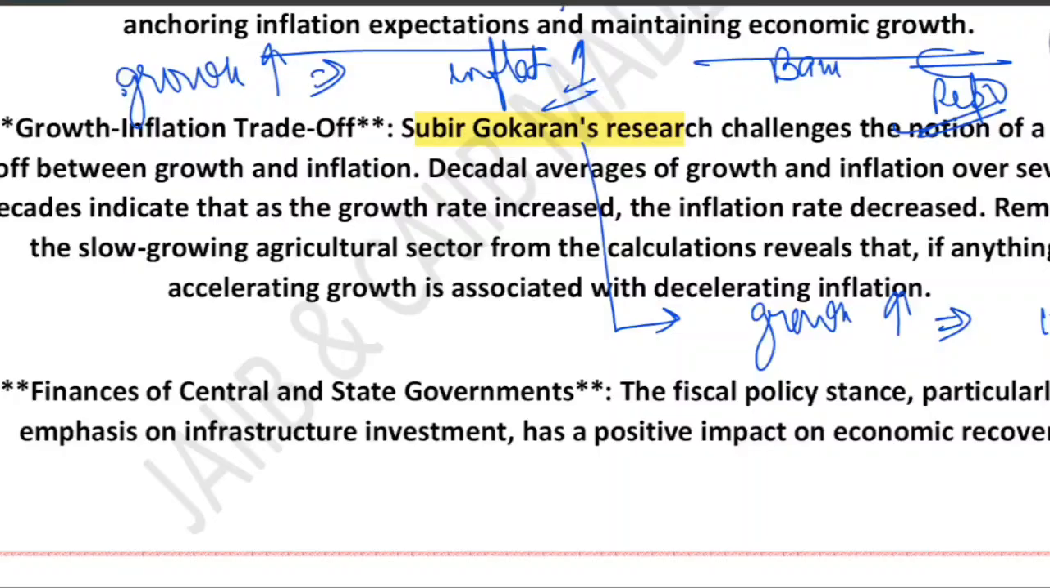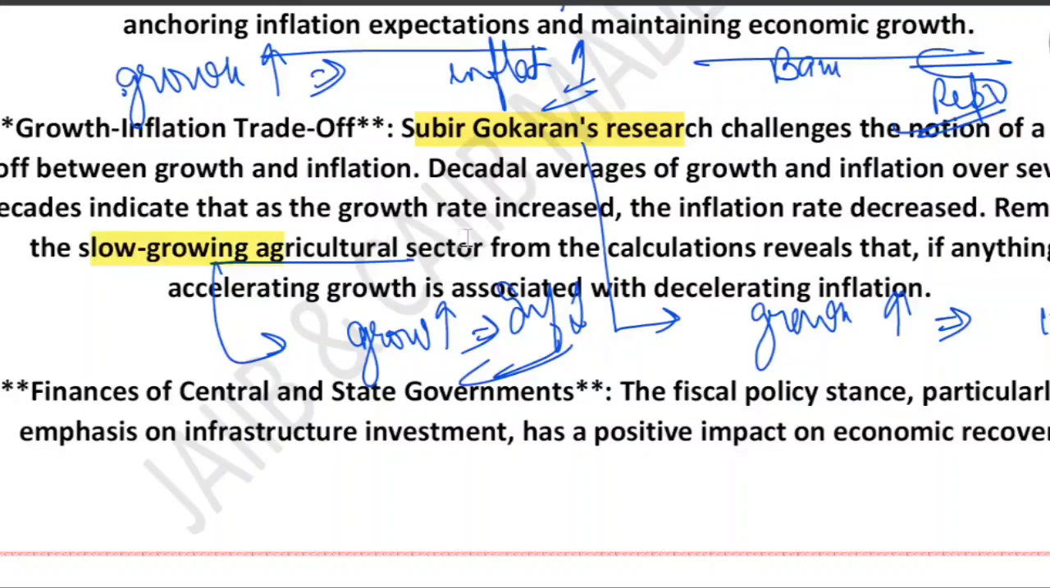When we remove the slow-growing agricultural sector from the data, the link becomes even clearer. If we remove the agricultural sector, what does the link show? The link shows that faster growth means lower inflation. So if you remove the slow-growing agriculture from the data, it becomes very apparent that as growth increases, inflation decreases. India's experience does not support the typical trade-off theory. Now I hope it is crystal clear what Suvir Gokarn's research suggests: as growth increases, inflation decreases, and removing the slow-growing agriculture sector makes this more evident.